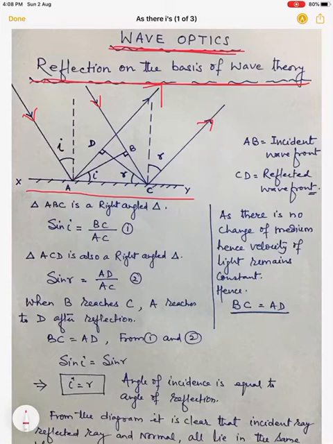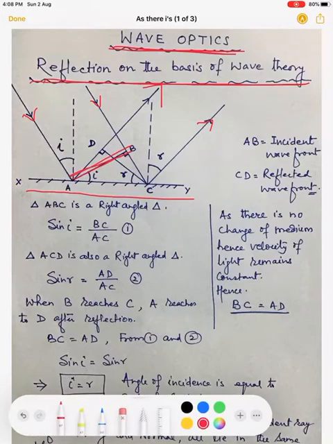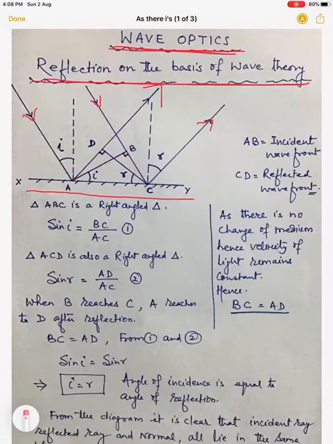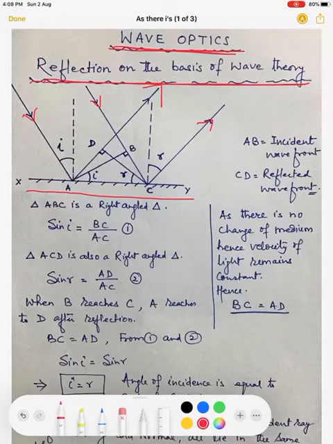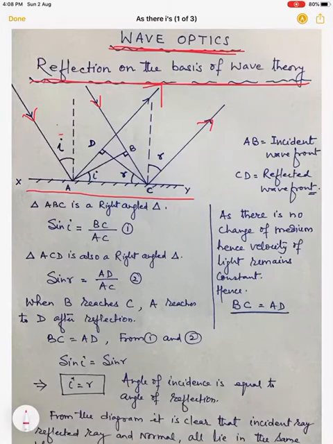AB is the incident wavefront, and this i is the angle of incidence. The direction of propagation and AB are perpendicular, so this is 90 degrees.